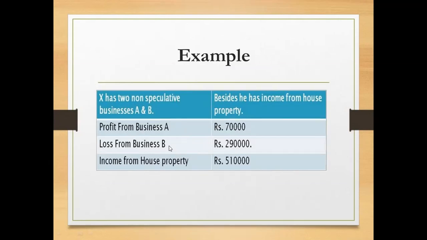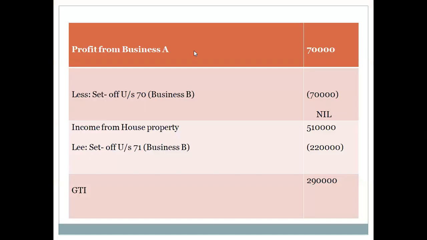So now you can adjust the loss from the business, that is business B 2,90,000, first with the intra-head adjustment or inter-source adjustment within the same head, and after any amount has been pending or is remaining, then that amount can be adjusted with the different heads of income. So how to calculate. So you can see that profit from business is rupees 70,000.